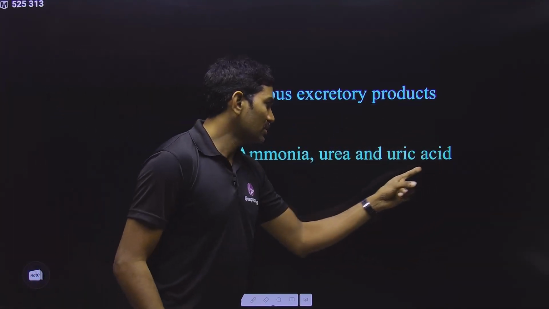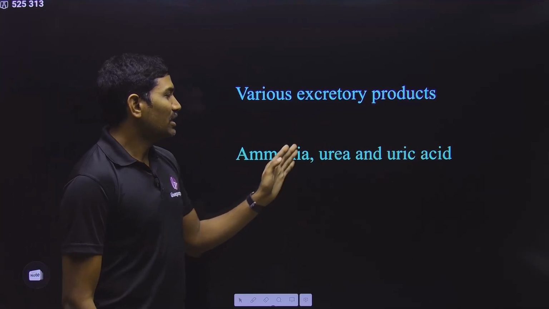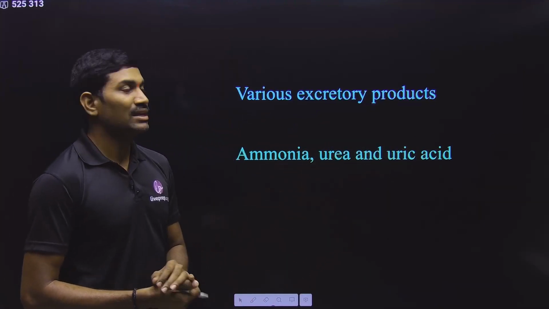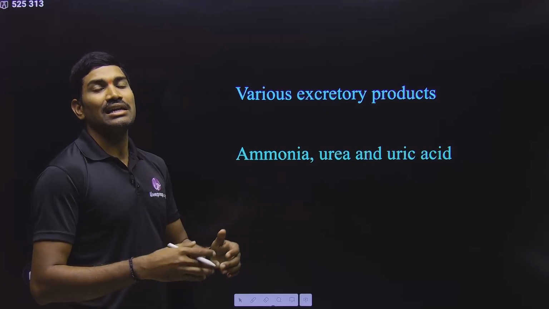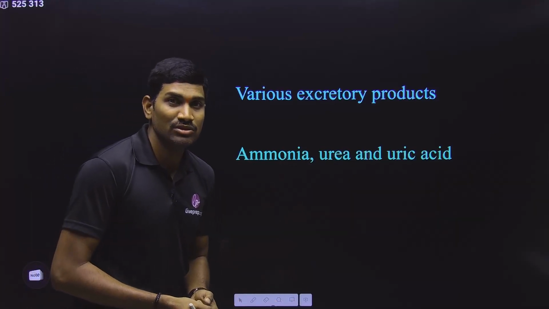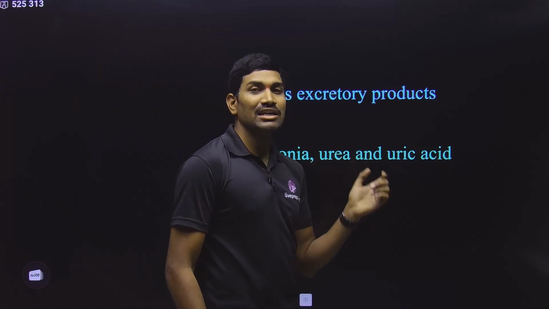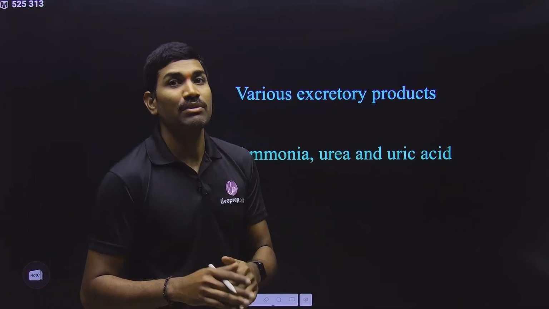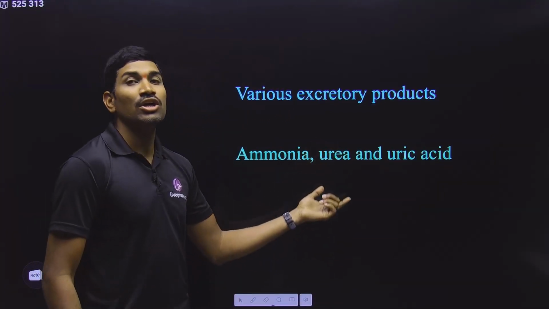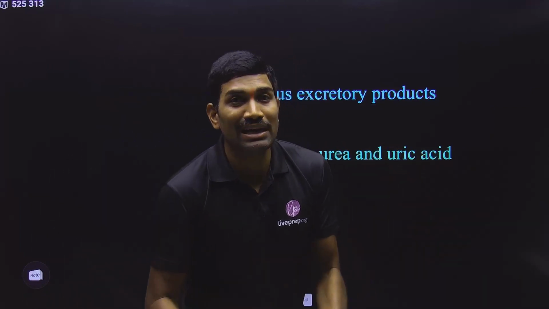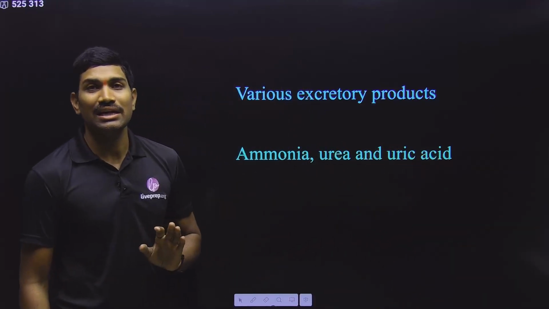Now we will focus on these three words: ammonia, urea and uric acid, and these are all nitrogenous waste materials. Some organisms are releasing ammonia as the major nitrogenous waste and they are called ammonotelic. Some organisms are releasing urea mainly, please remember urea mainly, that's why they are called ureotelic. Some organisms are releasing uric acid mainly and they are called uricotelic organisms.